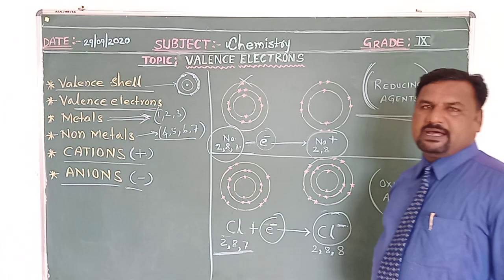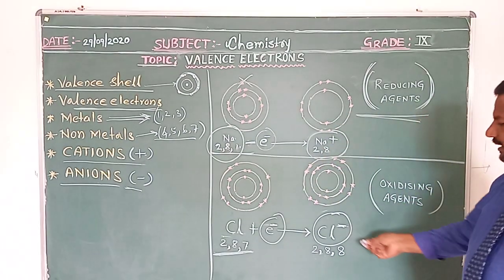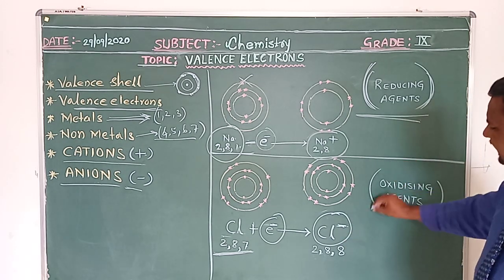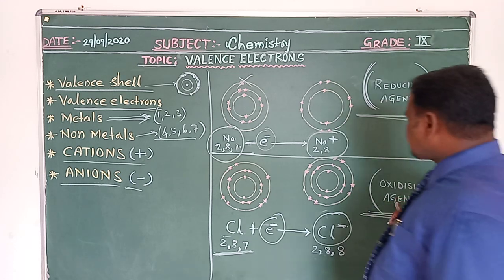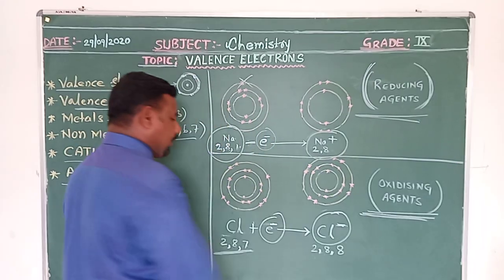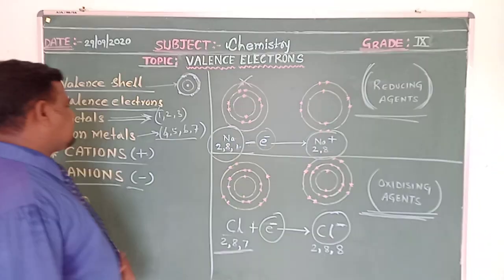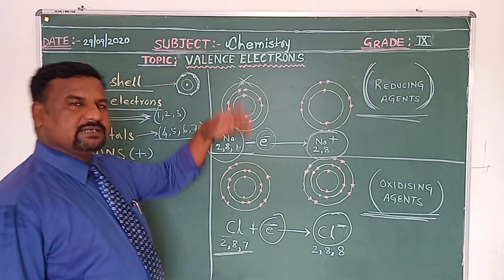For example, sodium here is a very good reducing agent. And here, those which gain electrons and get a negative charge are called oxidizing agents, such as chlorine. So this is about cations, anions, and valence electrons.